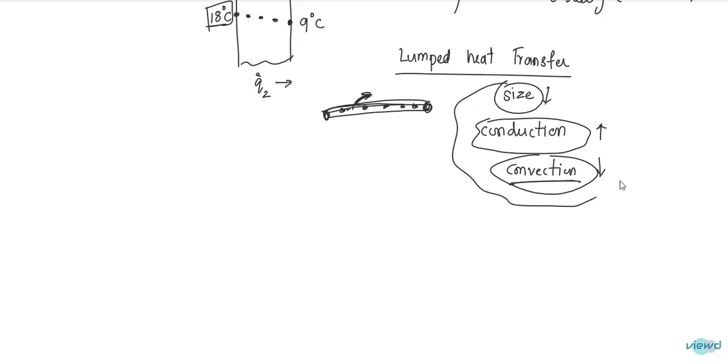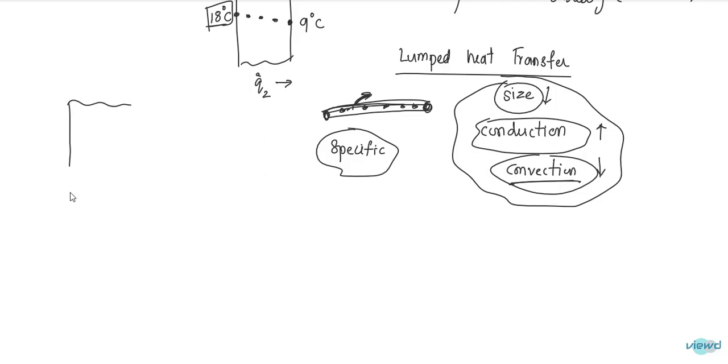This we got by our intuition, but in engineering applications we cannot say like this, size should be low, conduction should be high, convection should be low. There should be a specific value to define lumped heat transfer. Now let us consider this unsteady heat flow.